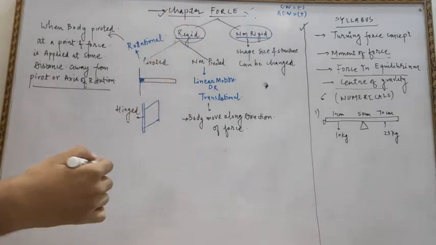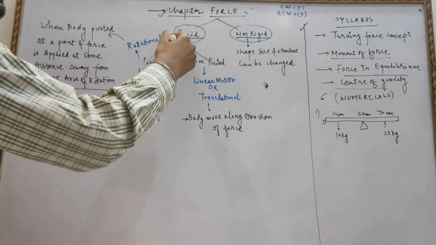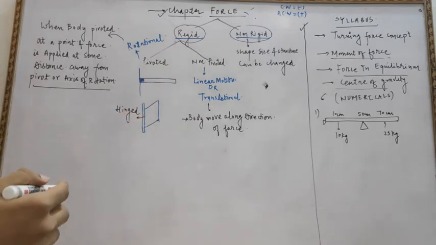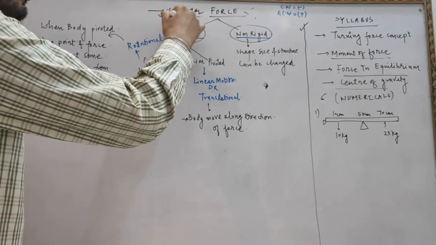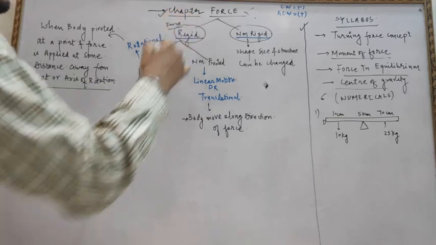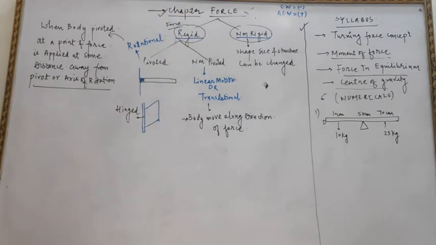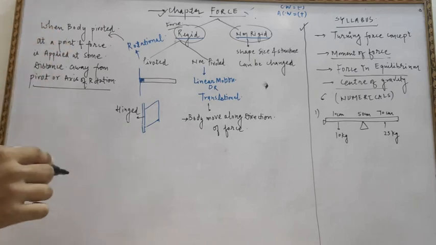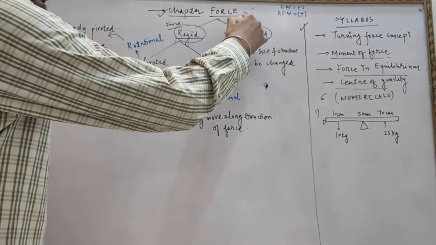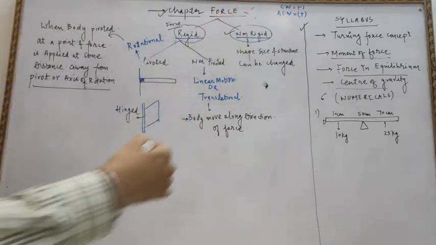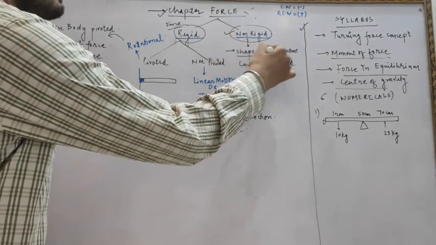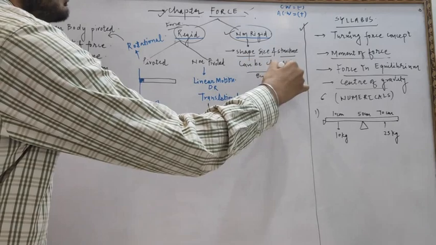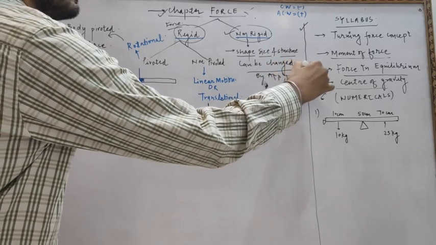Rigid bodies are those bodies whose shape, size and structure cannot be changed on applying force, although their direction can be changed. Non-rigid bodies are the bodies whose shape, size and structure can be changed by applying force.